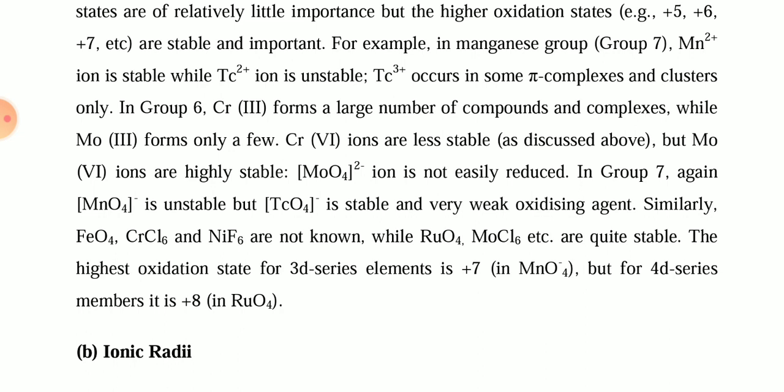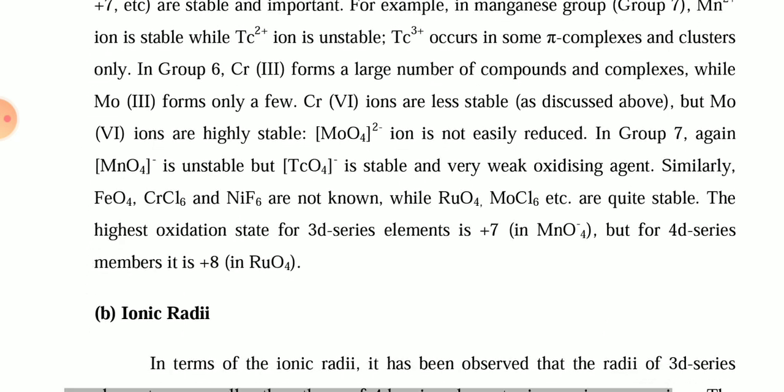Both have a similar oxidation state, but Fe, chromium and nickel are from the 3d transition series, and ruthenium and Mo are from the second transition series. The highest oxidation state of the 3d transition series is plus 7, but for the 4d transition series the member with the highest oxidation state is ruthenium.